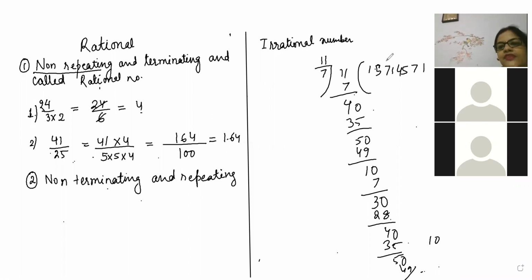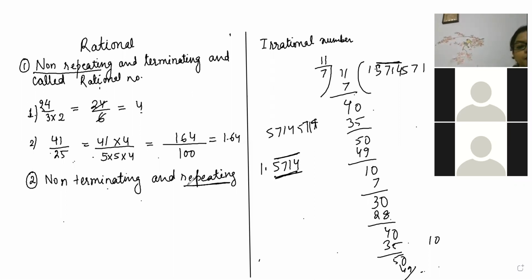That means what beta? 5 7 1 4, it keeps on repeating. 5 7 1 4, 5 7 1 4. So 1.5714, we will put a bar on 5714 because these 4 digits are repeating again and again. So that's why it is called repeating and non-terminating.